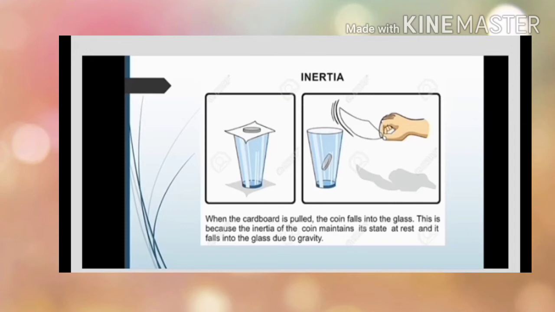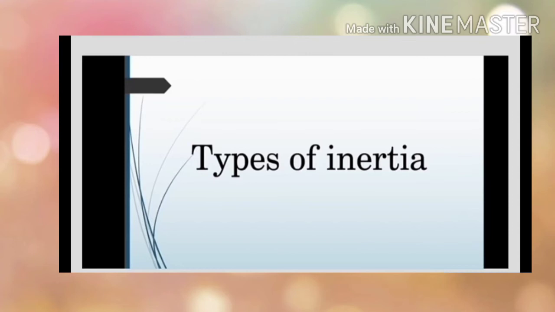This is because the inertia of the coin maintains its state at rest and it falls into the glass due to gravity. So in inertia, an object in a stationary state remains in the same state, and an object in motion remains in the state of motion, in the absence of external forces.